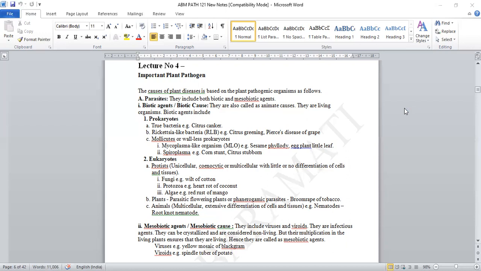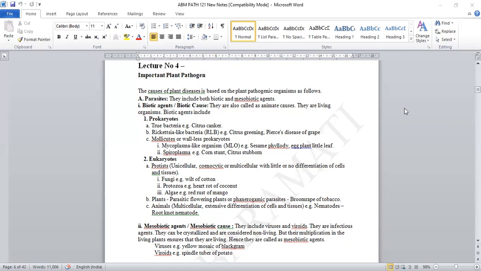They are living organisms or biotic agents which include prokaryotes, that is true bacteria, which cause citrus canker, rickettsia-like bacteria, that is citrus greening and PS disease of grapes, and third is mollicutes or wall-less prokaryotes that include the mycoplasma-like organisms, MLOs, whose example of the disease is sesame phyllody or eggplant little leaf of brinjal, that is eggplant, and second is spiroplasma which causes the corn stunt and citrus stubborn disease.